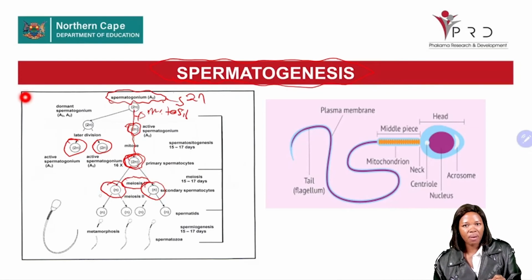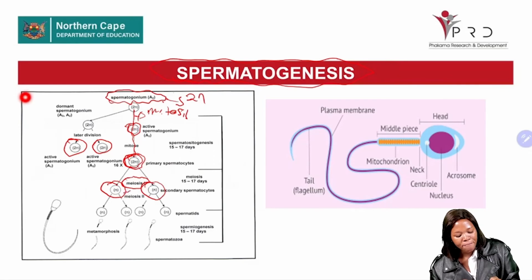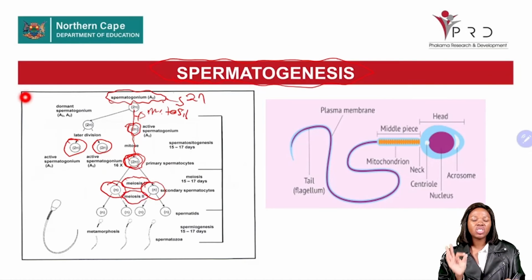Each secondary spermatocyte will then undergo a cell division known as meiosis 2, and when they undergo meiosis 2, the number of chromosomes is maintained. We are no longer reducing them, we are maintaining them.